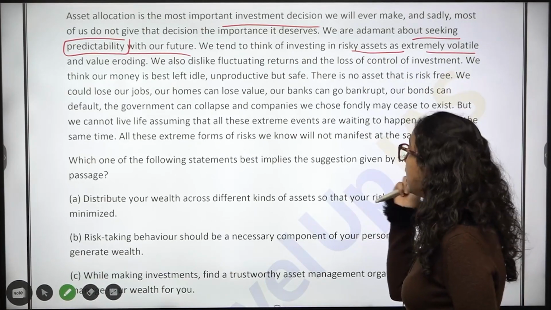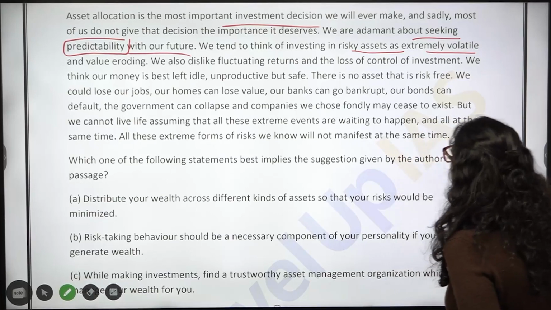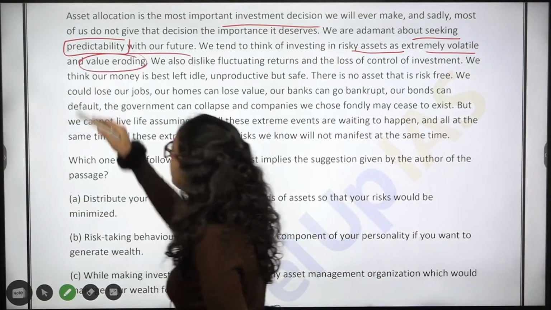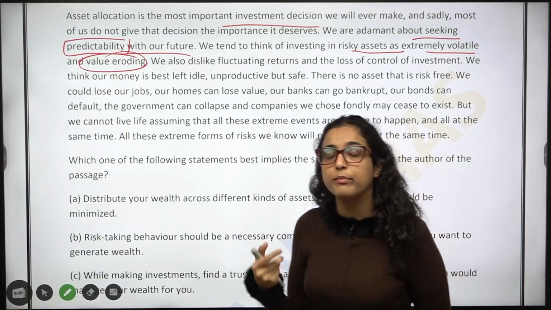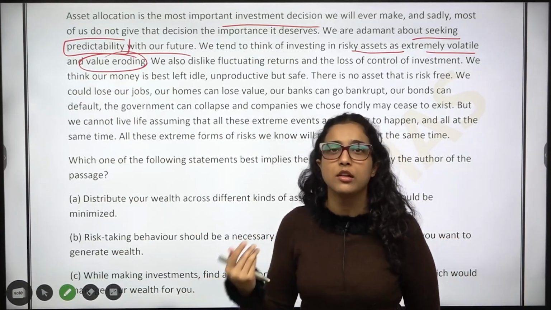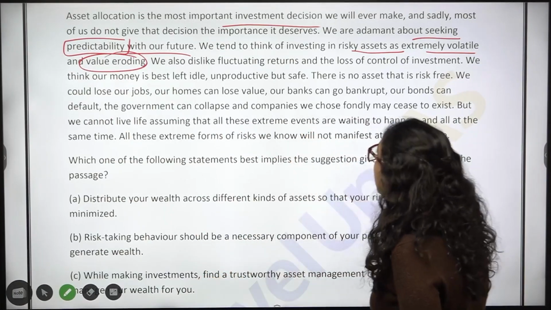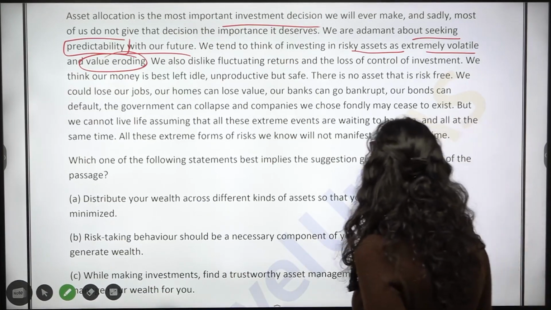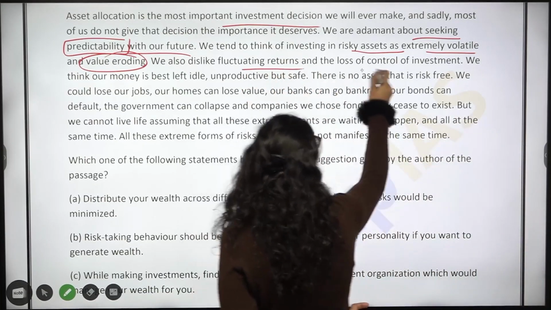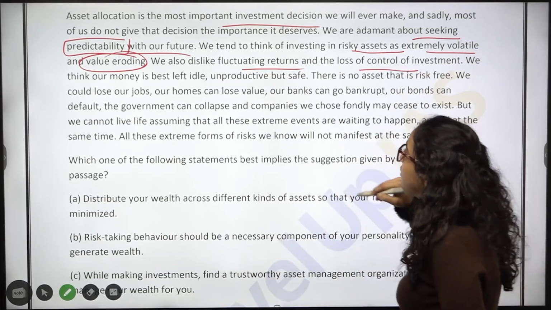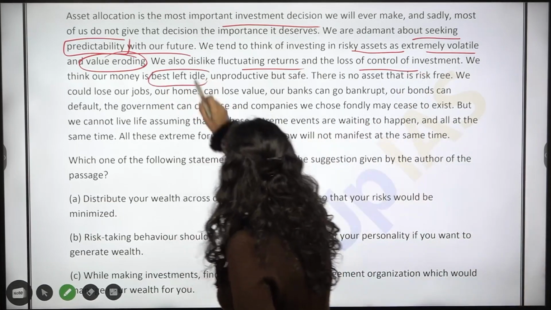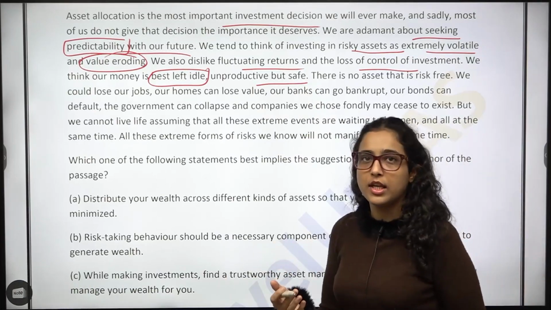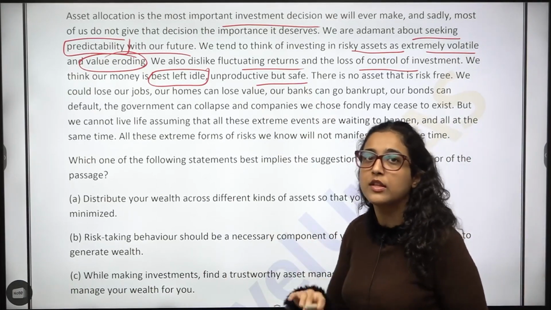So we think that if we invest in risky assets, it is volatile and value can erode too. Obviously, the bigger the risk, the bigger the loss can be, right? We also dislike fluctuating returns and the loss of control of investments. We think our money is best left idle, unproductive but safe. So it may remain unproductive, of no use, but safe, no loss.